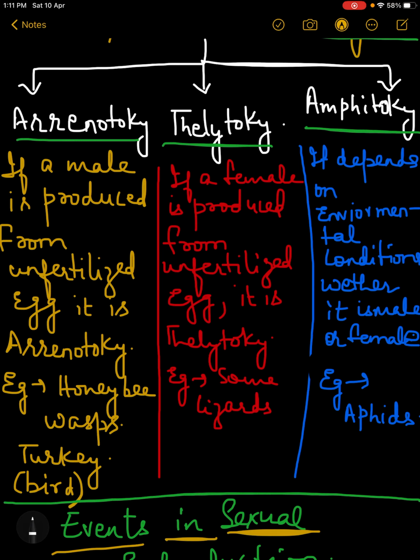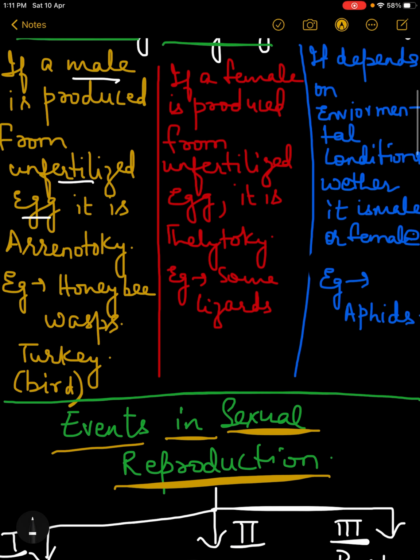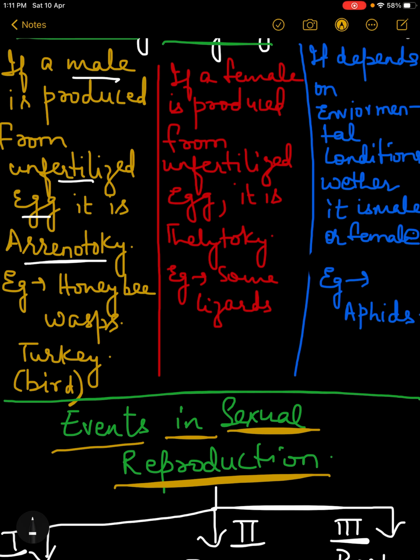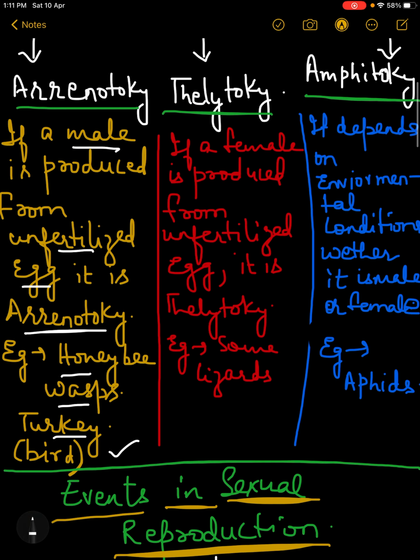If a male is produced from an unfertilized egg, then it is arrhenotoky. The examples are honeybee, wasp, and even turkey, the bird. These examples have been given in your NCERT, but they have not used the term arrhenotoky.